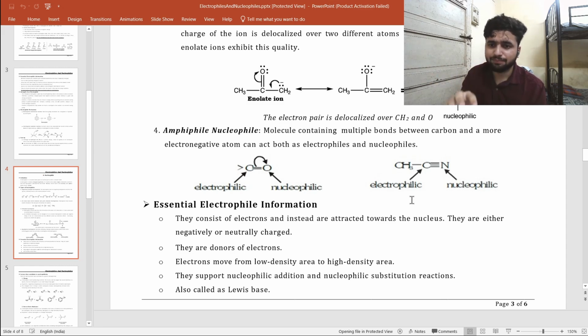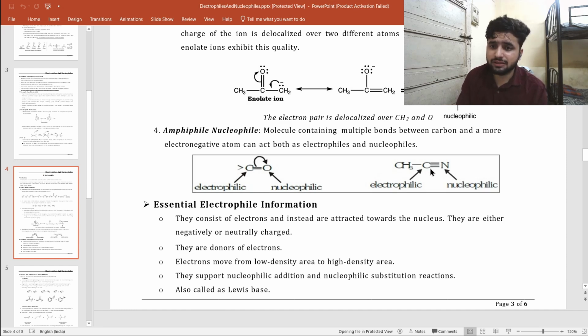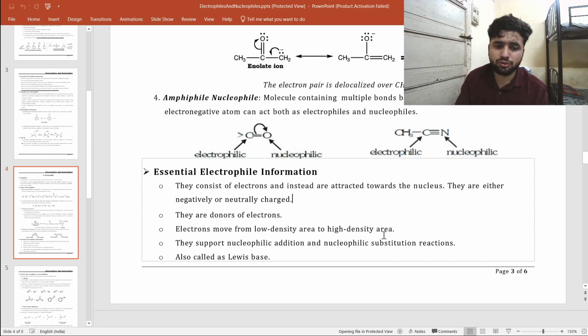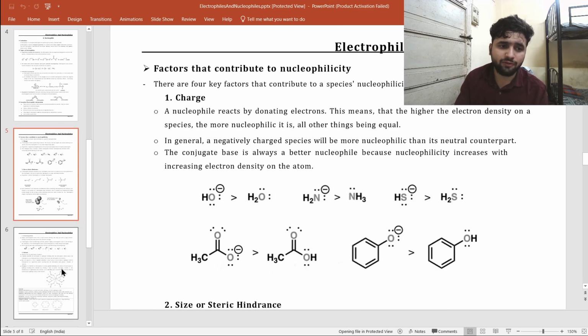In the same way, if you see this acetonitrile, this carbon will act as an electrophilic center, and definitely the nitrogen will act as a nucleophile. Why does nitrogen act as a nucleophile? Because nitrogen has a complete octet and has a lone pair. The lone pair is not mentioned here, but there is a lone pair. Okay, so this is all about nucleophiles.